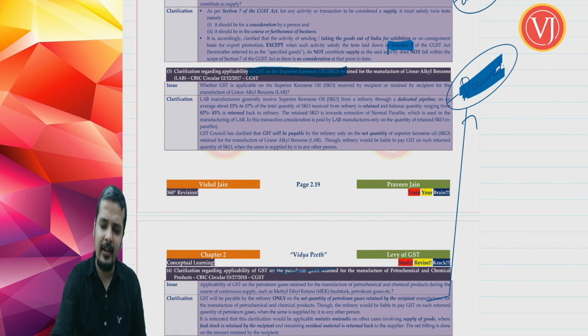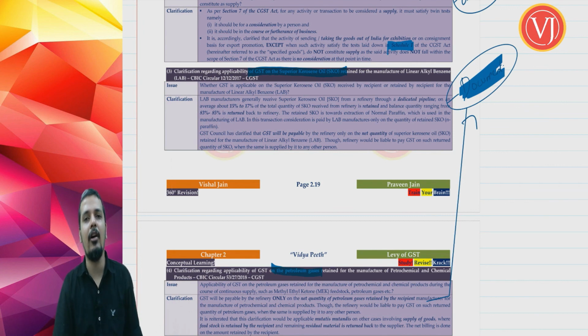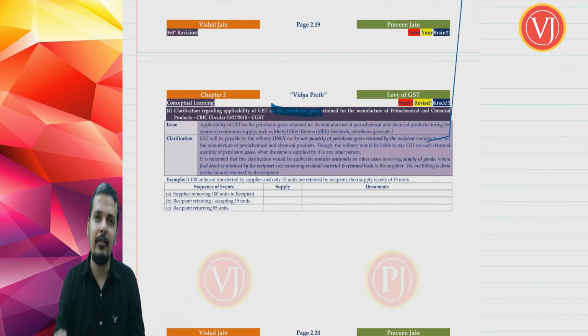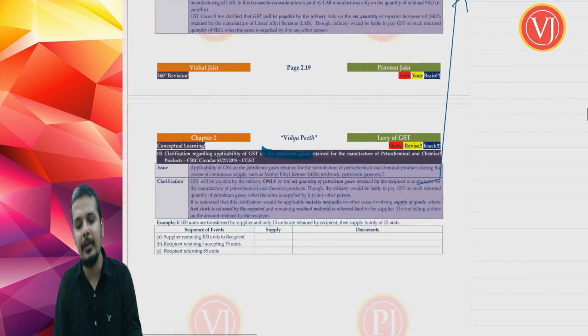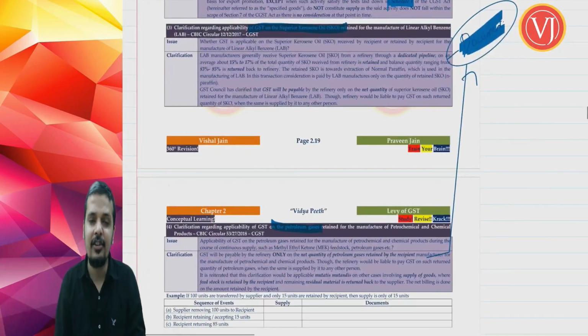The concept is exactly the same. Both these circulars will be discussed in the chapter called documentation. I don't understand why they have given them as 2 circulars. It talks about the same thing, same logic, and we will discuss them together. The example that you find here will also be there in your documentation chapter.